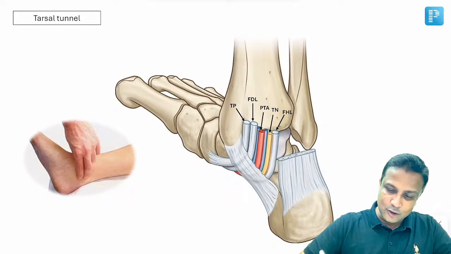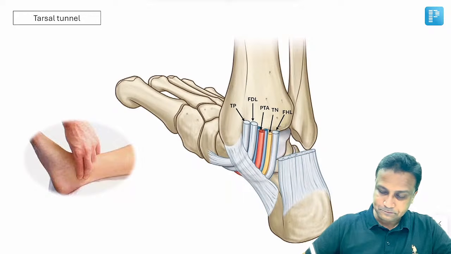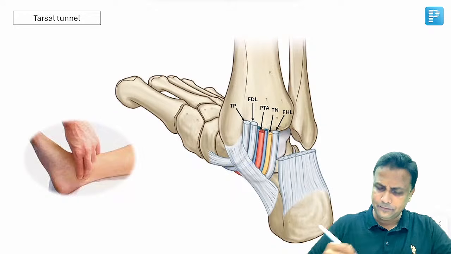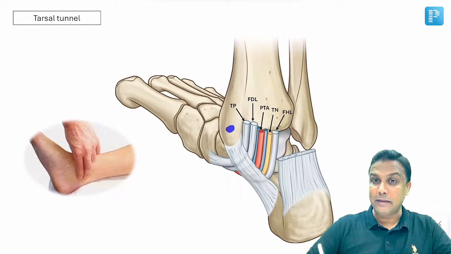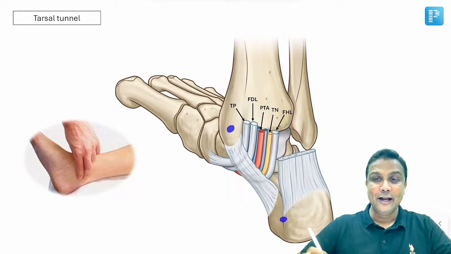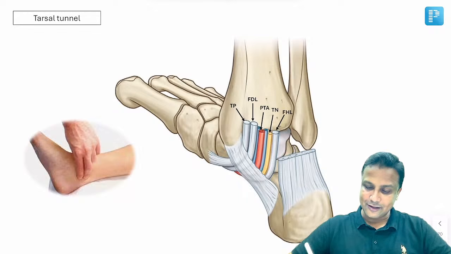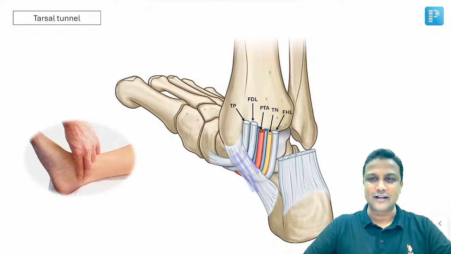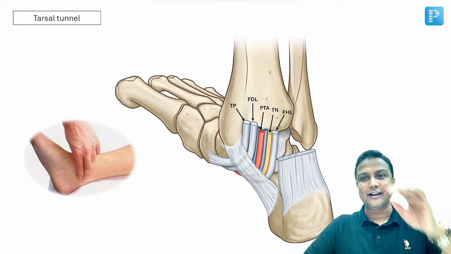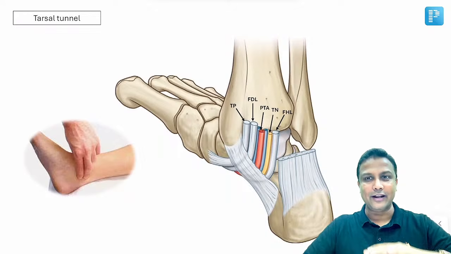Now this tunnel here will be the tarsal tunnel. Actually, this one here will be the medial malleolus and this is the calcaneus. Between the medial malleolus and calcaneus, there will be a fibrous band-like structure, the flexor retinaculum. Because of the retinaculum, there will be formation of a tunnel. वहाँ पर tunnel form होता है.